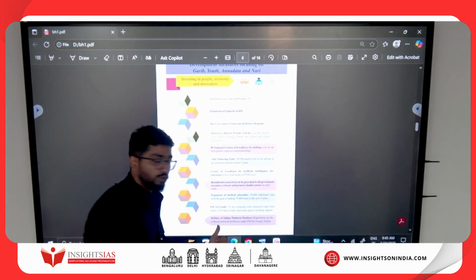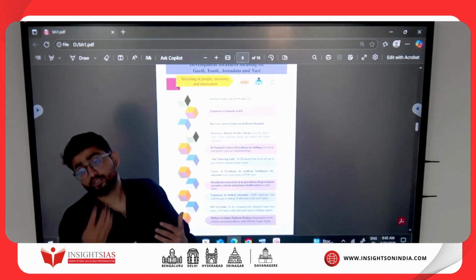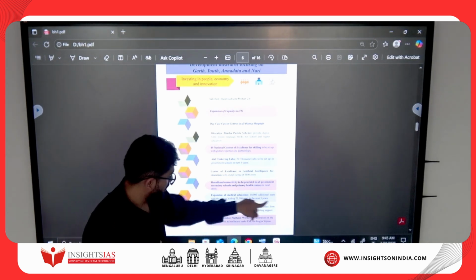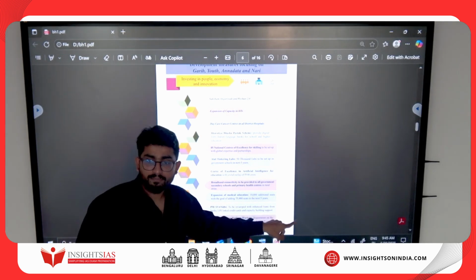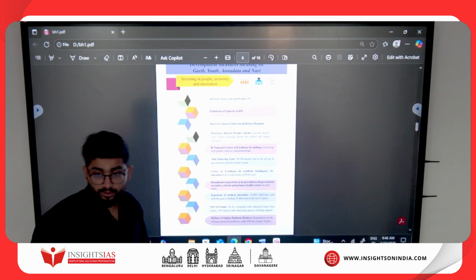What is eShram portal? What is PM Jan Arogya Yojana? What is the Ayush scheme? What is Jan Arogya Yojana? What are the Jan Aushadhi centers? There is nothing but what? Online platform workers. This Swiggy, Zomato, Blinkit and all those people about them.